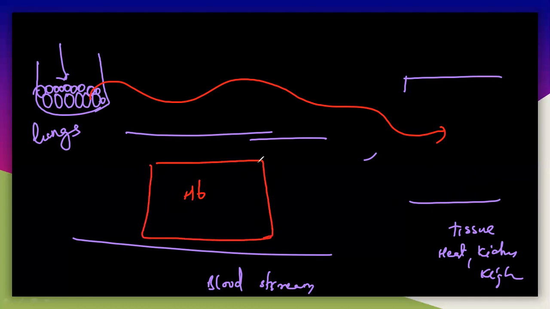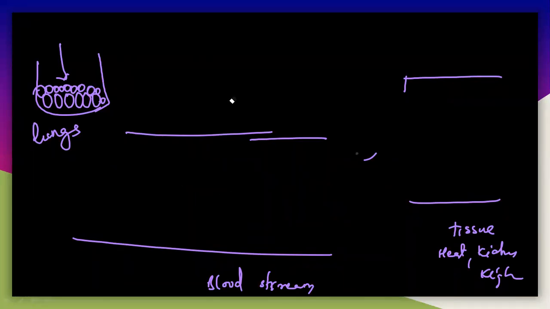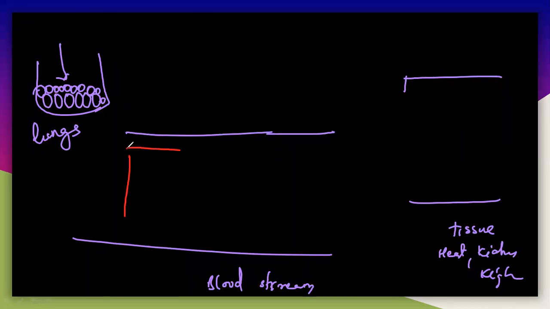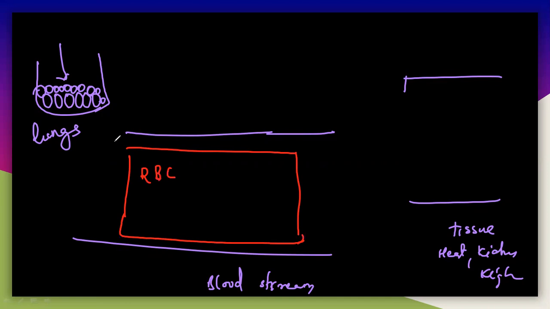So there are red blood cells. Let us understand the red blood cells of the bloodstream. This is a red blood cell which is present in the blood. This is an RBC here. This is an RBC here. So first, oxygen is transported from the lungs. The O2 is coming like this, and it will move into the RBC here.